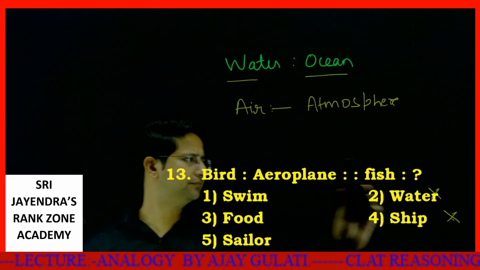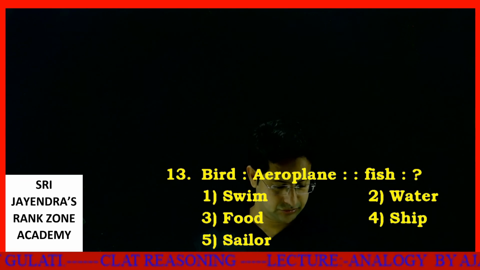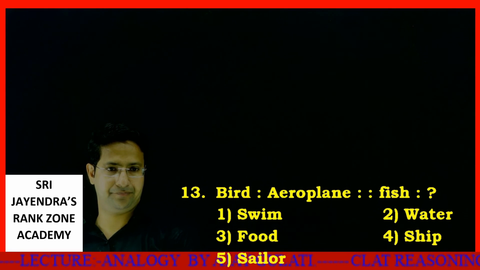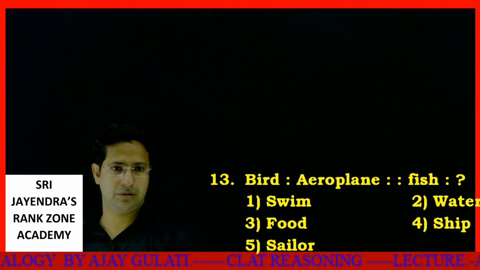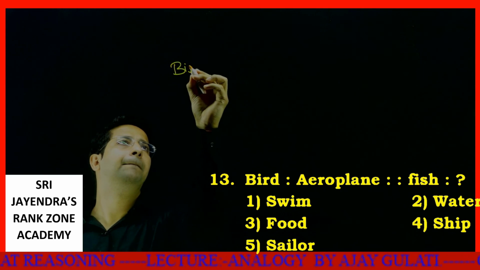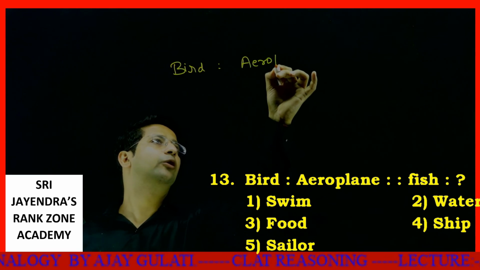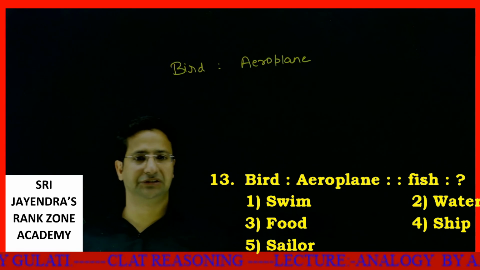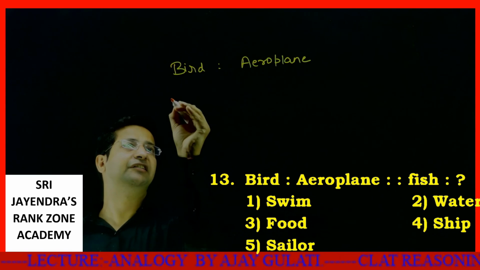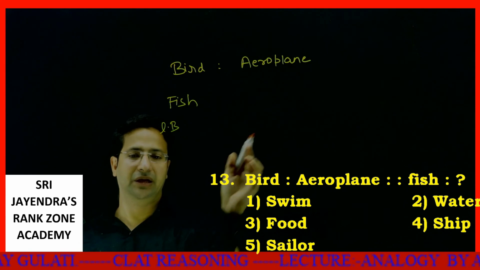This is also easy. Bird, aeroplane, fish. See, a bird is a living being. It flies. Aeroplane is a non-living being. It also flies. Fish is a living being. It swims.